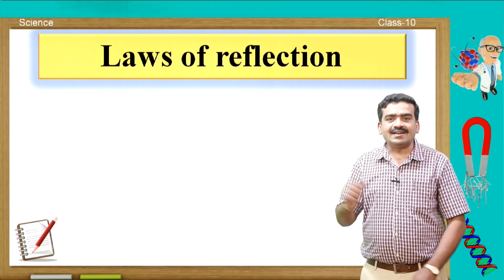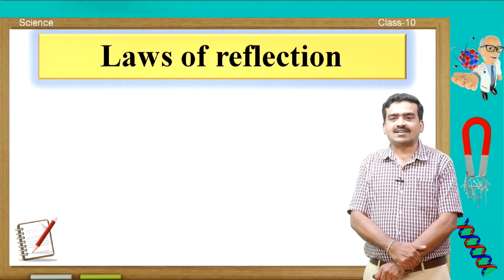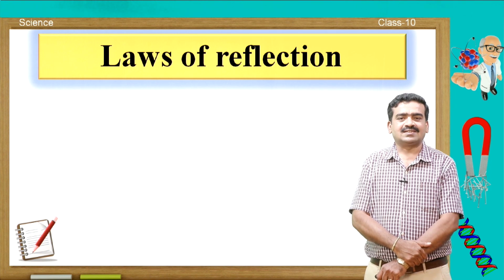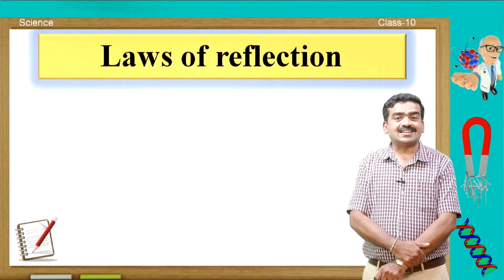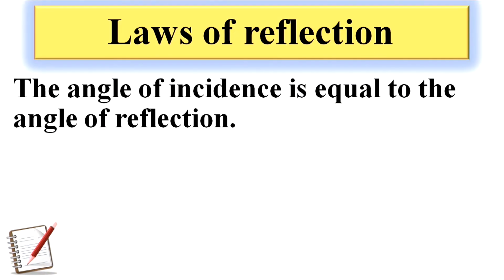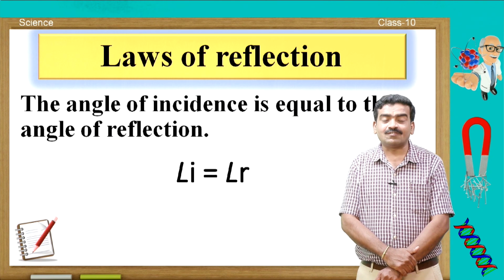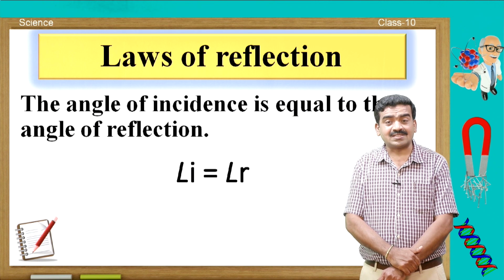The behavior of light in the case of reflection is understood with the help of two laws. The first law of reflection says that the angle of incidence is equal to the angle of reflection, that is, angle I is equal to angle R. So, while learning the terms associated with reflection, you learned the meaning of angle of incidence and angle of reflection. These are equal when a ray of light is incident on the surface and when it is reflected from the surface.